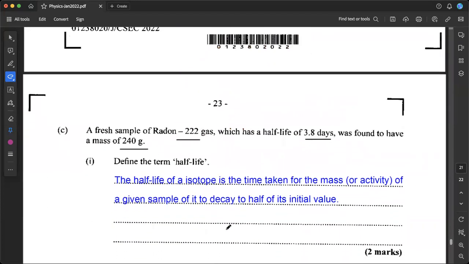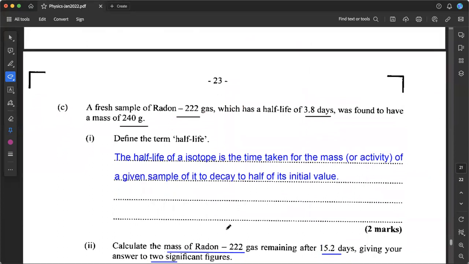Moving along now, let's see what part C is asking us. So part C is saying that there's a fresh sample of radon-222 gas, which has a half-life of 3.8 days, right? So again, we said half-life is how long it takes for whatever I started with to be halved, right? So it takes me 3.8 days to halve my sample. However much sample I have, it's going to take 3.8 days to end up with half of that amount. So here for part I, they're asking us to define the term half-life.